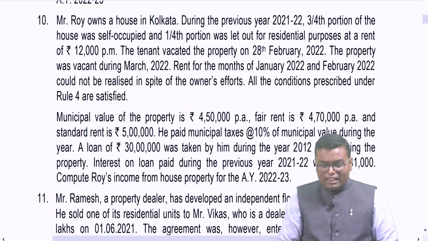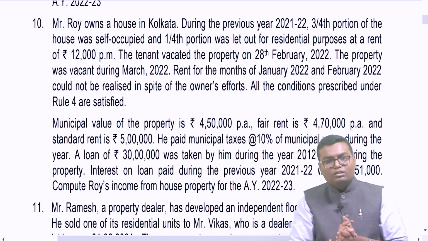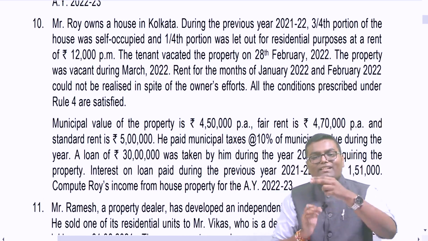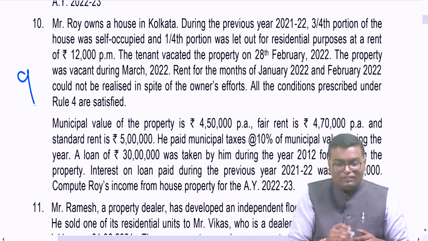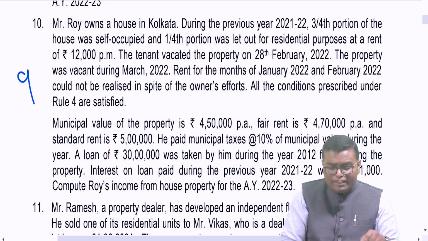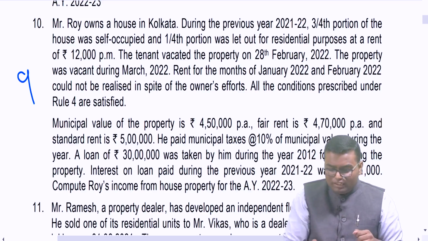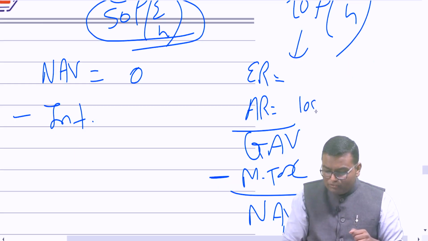So over here, can I say 1 month vacancy loss? So total 11 months rent is accrued. From that, 2 months unrealized rent. So finally I will get the rent of 9 months. So what will be my actual rent? 12,000 into 9. If I do 12,000 into 9, my actual rent will come to 1,08,000. Then let me write over here 1,08,000.